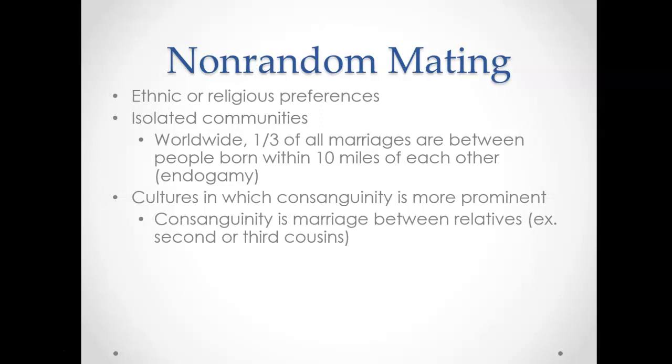We also have cultures in which consanguinity is more prominent. So consanguinity is marriage between relatives, not necessarily first cousins, but typically second or third cousins. This idea of preserving bloodlines is a way of thinking that, again, was very dominant, especially in monarchies in European countries.